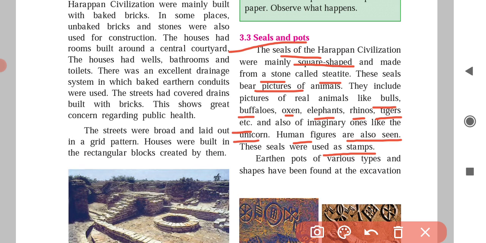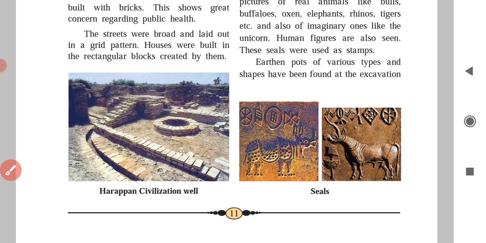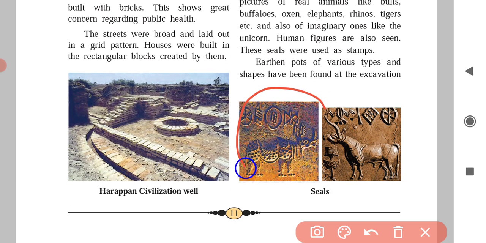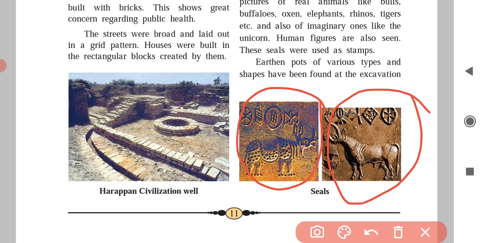Earthen pots of various types and shapes have been found at the excavations. When excavation was done, so many earthen pots were found, with various types of shapes. Understood? Now here I will show you the seals. Here you can see the different animals on the seals. Yes. Now shall we go to page number 12?